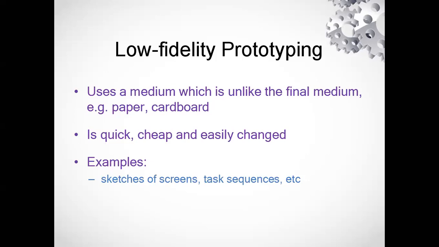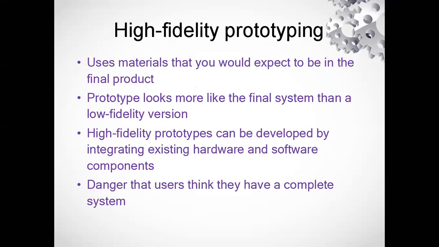If you are using paper or cardboard or clay, you can easily dismantle it or rough it and use another paper or another cardboard, so it will be cheap and quick. Okay, so these are the low fidelity type of prototype.